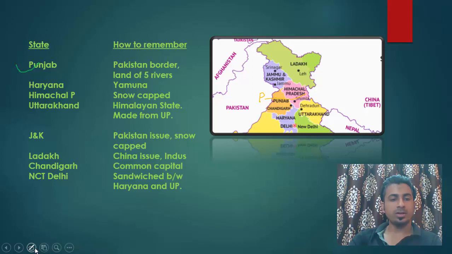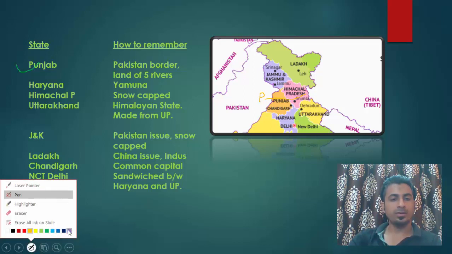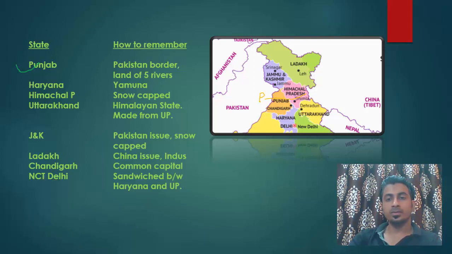Okay, I will change the color of the pen so that you can see it easily. So these rivers flow like this into Pakistan through Punjab. That's why Punjab is known as land of five rivers, and these are major rivers. Okay, so that's why. Now, how to remember Haryana?